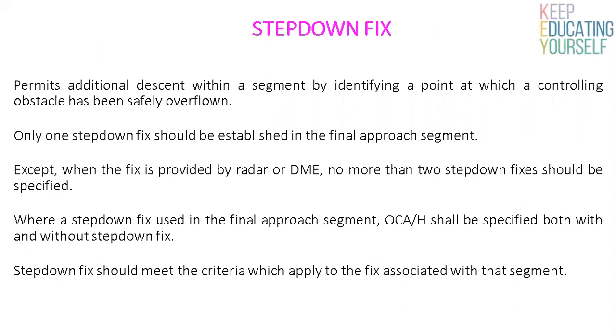permits additional descent within a segment by identifying a point at which a controlling obstacle has been safely overflown. Only one step down fix should be established in the final approach segment. If we can provide fix with the help of radar or DME, we should not provide more than 2 step down fixes. Where step down fix is used in final approach segment, OCA, obstacle clearance altitude or height, shall be specified both with and without step-down fix. Step-down fix should meet the criteria which apply to the fix associated with that segment.